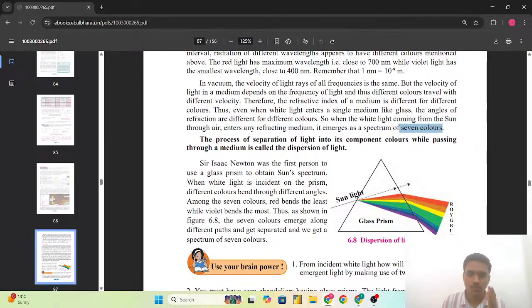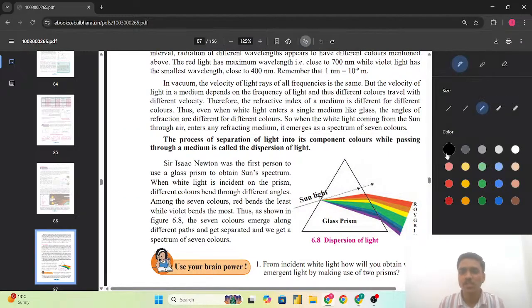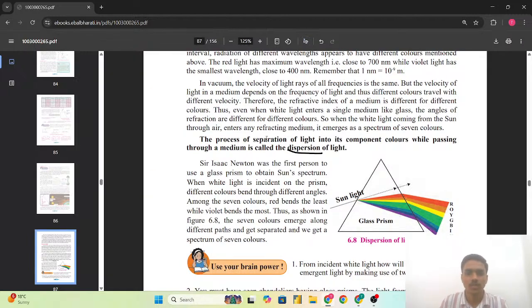The process of separation of the light into its component colors while passing through the medium is called as the dispersion of the light. डिस्पर्शन का मीनिंग ये सेपरेशन है, मतलब लाइट का सेपरेट हो जाना. मतलब जब व्हाइट लाइट एक पर्टिकुलर मीडियम में ट्रैवल करेगी, so it gets dispersed into the seven different colors, that is the visible line spectrum. और ये definition is also important with exam.